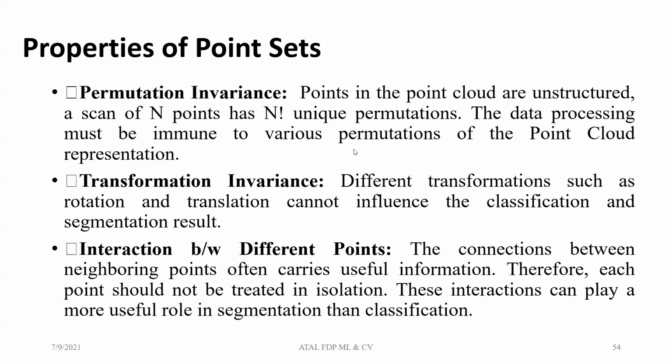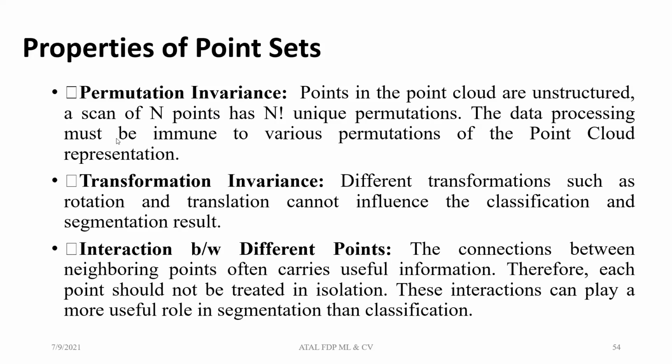While taking these permutations, your object shouldn't be disturbed, so it should satisfy a few properties. One thing must be permutation invariance. When you represent your object by using n three-dimensional points, there are n factorial ways to represent that object. While representing that object in n factorial ways, it shouldn't change its order.